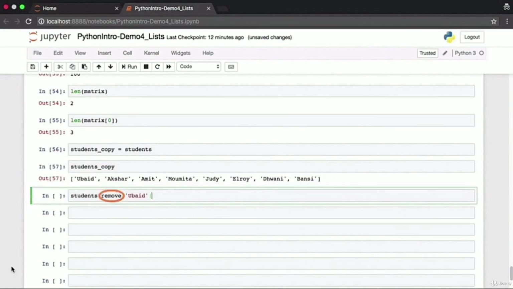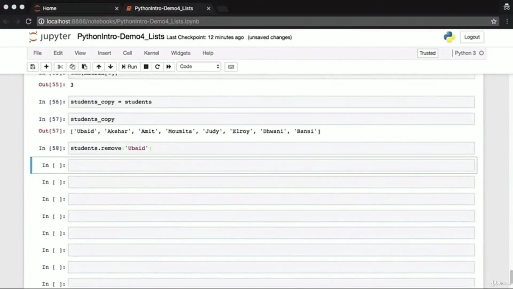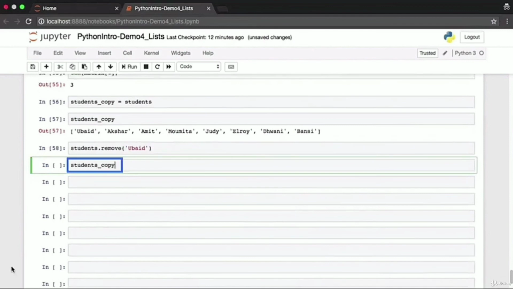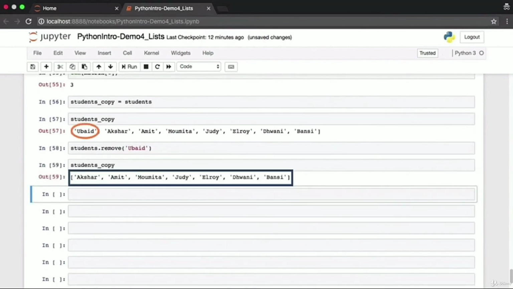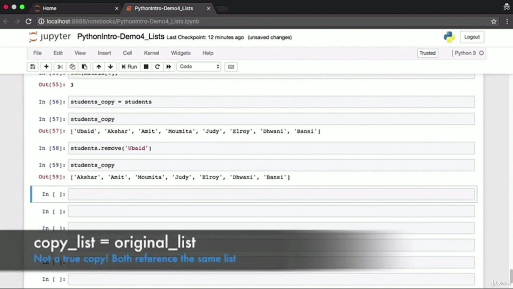Now I'm going to go ahead and edit the first list. I'm going to remove Ubaid as a student from the original list. Now, if you look at students copy, you'll find that Ubaid is no longer a student in our list copy as well. This is not a true copy. Notice that Ubaid is not present. Our modification of the original list has modified the so-called copy as well.